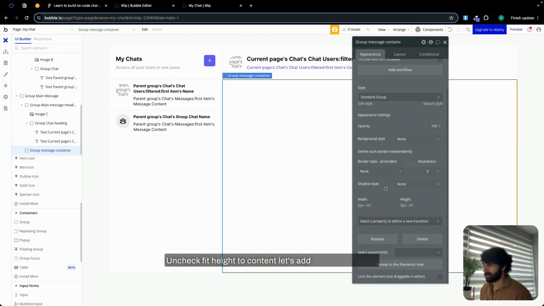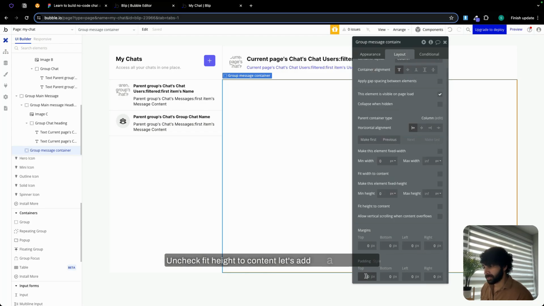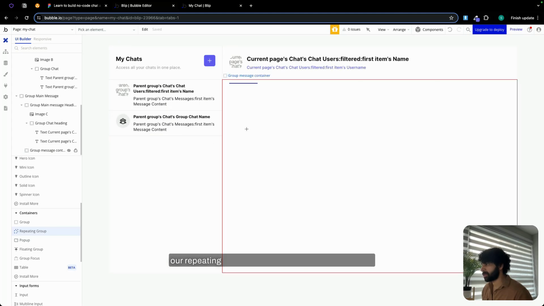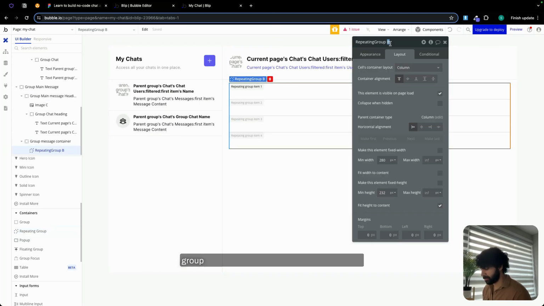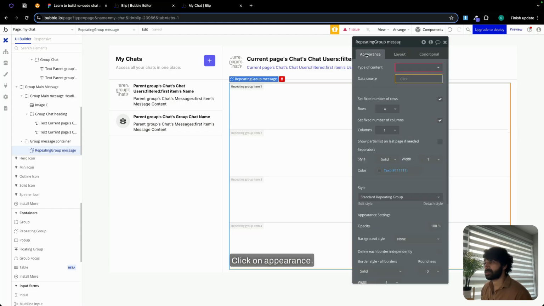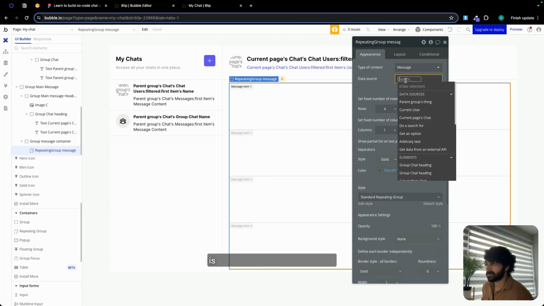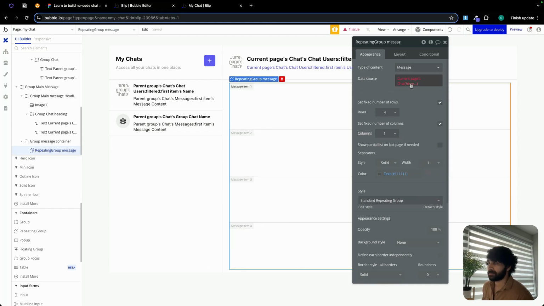Let's add a top and bottom padding of 12 and left and right padding of 24. Now in this group, we are going to drop our repeating group. And there's going to be a repeating group message. Min width 0, min height 0, uncheck fit height to content. Click on appearance. Okay, so type of content over here is going to be message, and the data source is going to be current page chat. And why is this giving us an error?